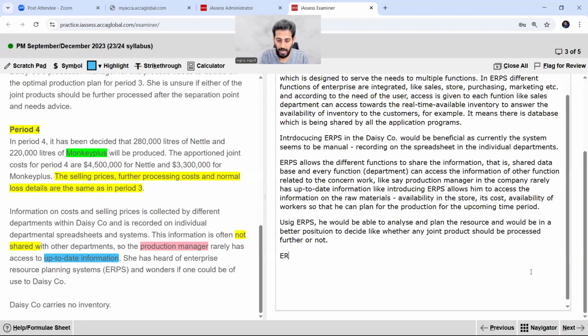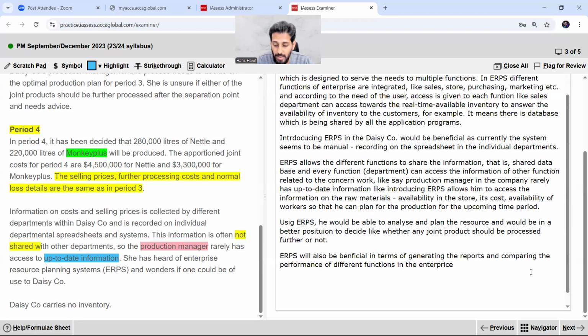Okay, ERPS will also be beneficial in terms of generating the reports and comparing the performance of different functions in the enterprise. In the enterprise, right? Different functions in the enterprise.